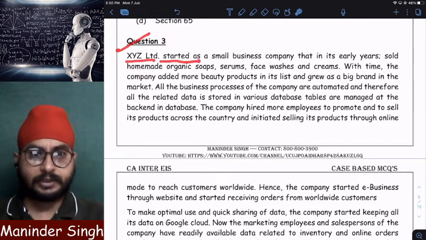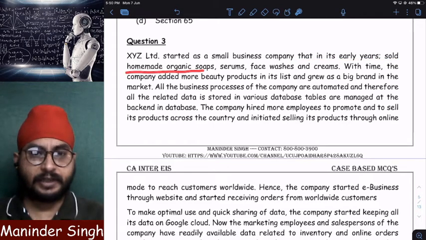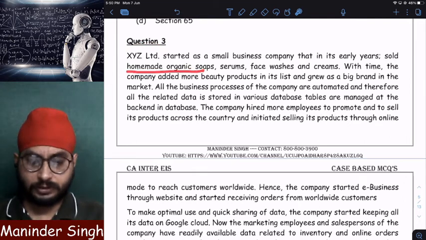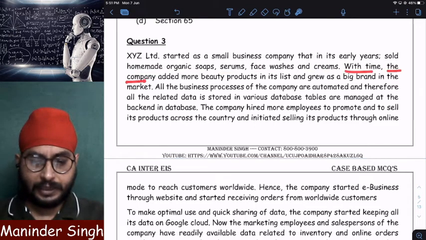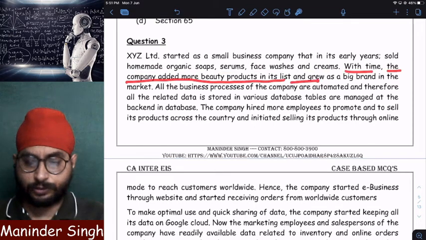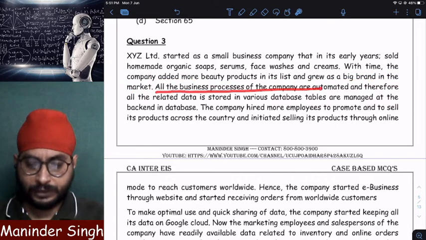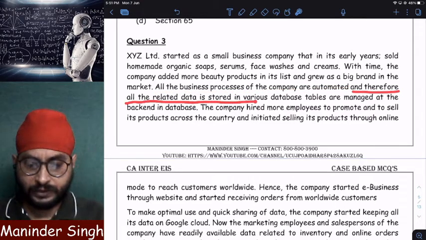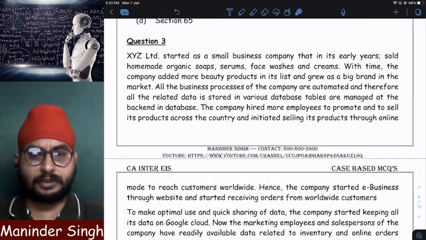XYZ Limited started as a small business company that in its early days sold homemade organic soaps. Clear? So XYZ is the company which sells what? Homemade organic soaps, serums, face washes and creams. With time, the company added more beauty products to its list and grew as a big brand in the market. All the business processes of the company are now automated and therefore all the data is stored in various database tables and is managed at the back end of a database. Clear?